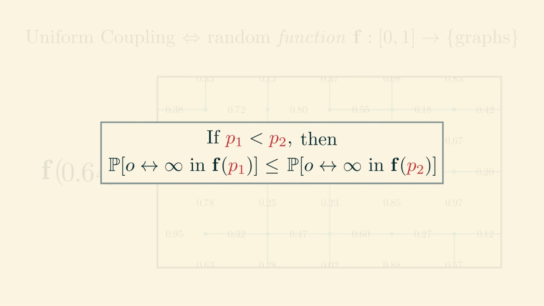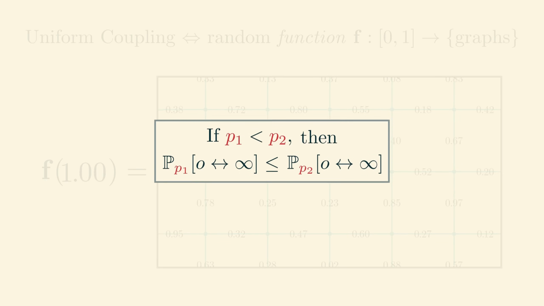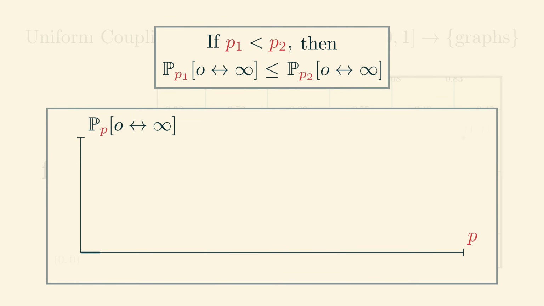But neither of these individual probabilities depend on this coupling. They are exactly the probabilities that we're trying to analyze. Therefore, the probability that the origin is connected to infinity must be an increasing function of p.